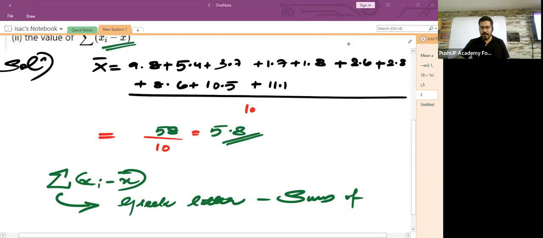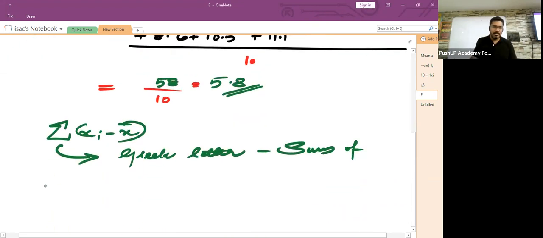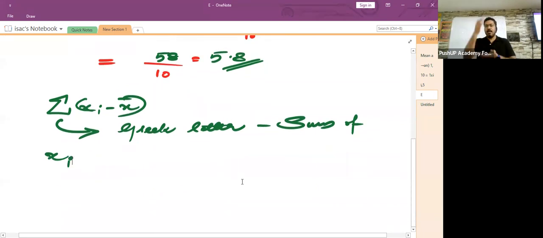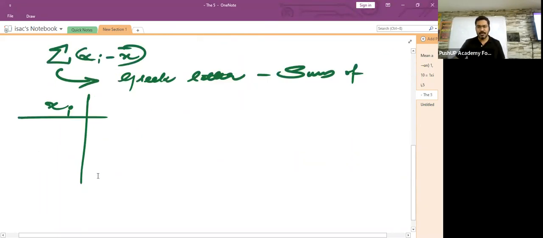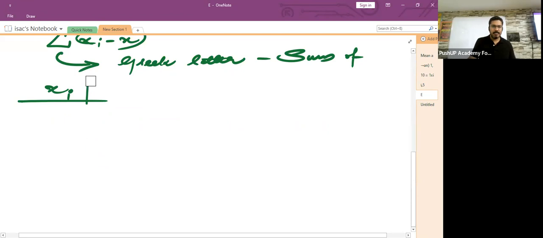Children, I would request you to write down all these observations, whatever observations they have given us, in a vertical order. I would request you to write down all the observations given to you in the vertical order. Can you please do it a little fast? Okay, all the observations in the vertical order.